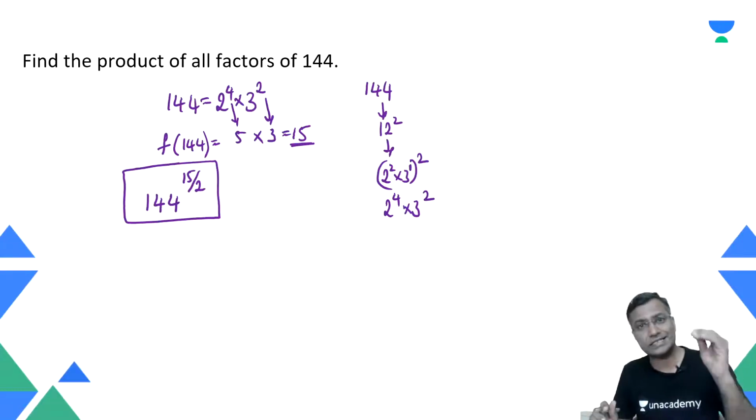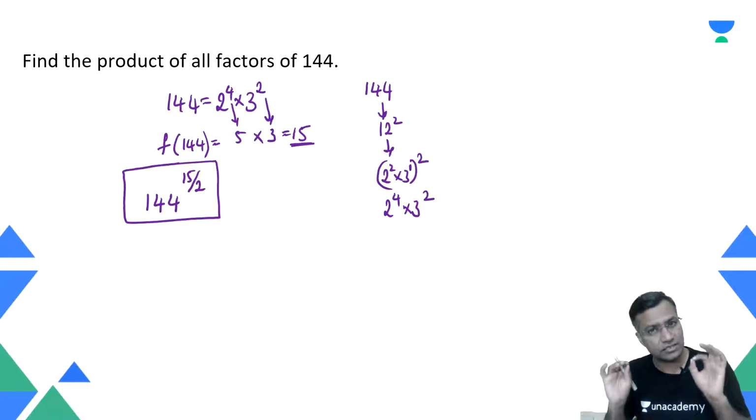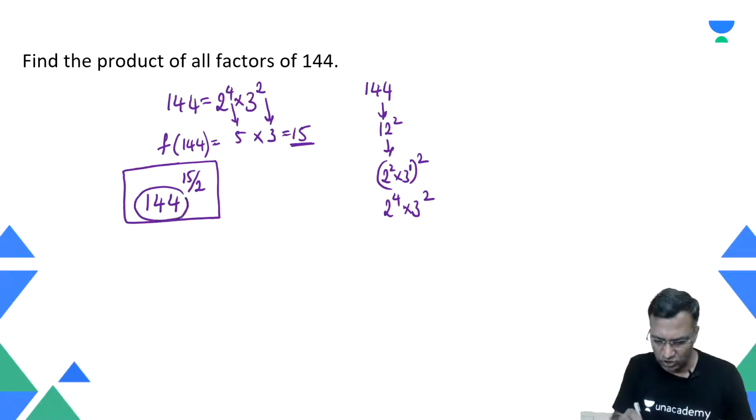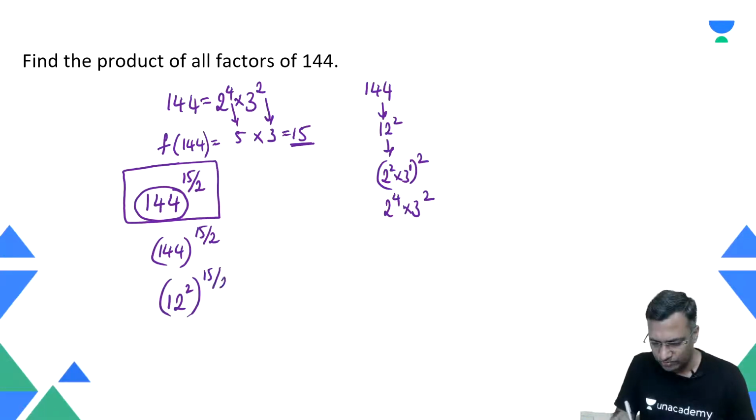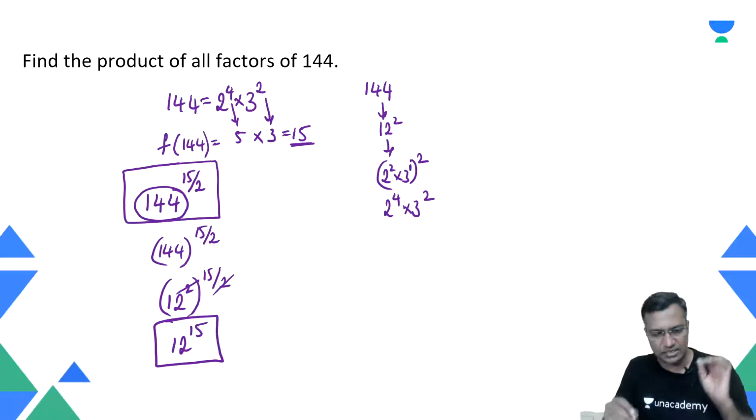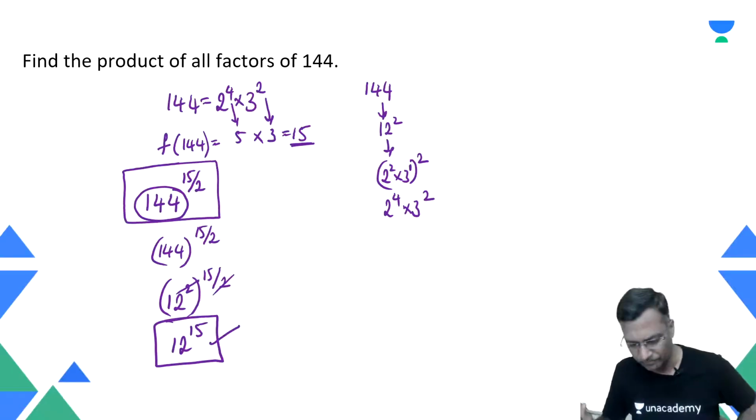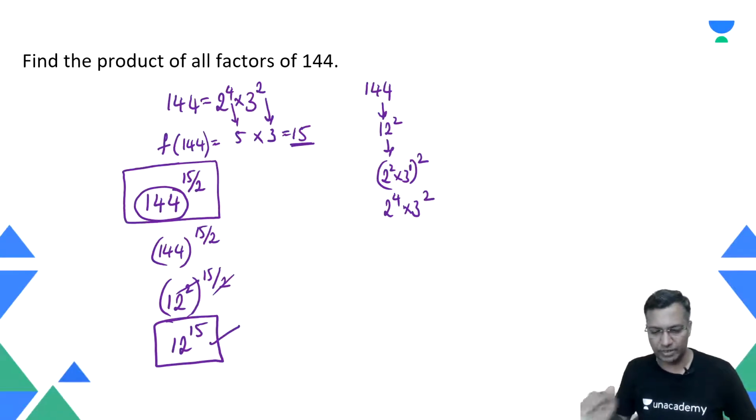But you may think, sir, isn't it absurd? Isn't it under root of something? Certainly not, because 144 is also nothing but 12 square. Write it: this particular number is 144 raised to power 15 by 2. What is 144? 12 square. 12 square raised to power 15 by 2. The 2 and 2 get cancelled. Therefore, your answer is nothing but 12 raised to power 15. That is the simplified form of this particular answer. The product of all the factors of 144 is nothing but 12 raised to power 15.